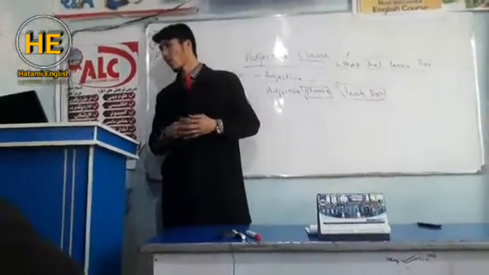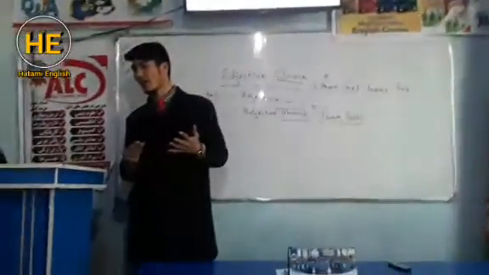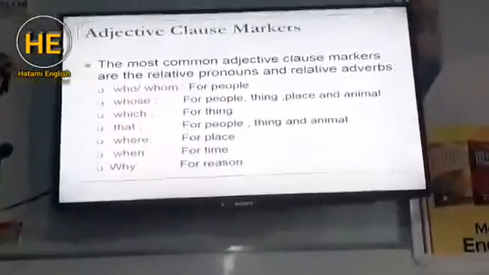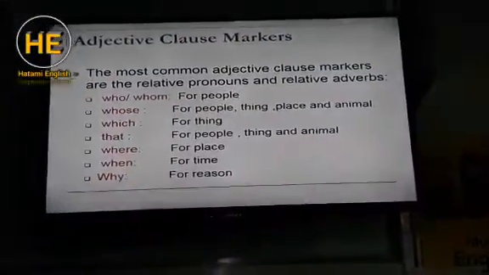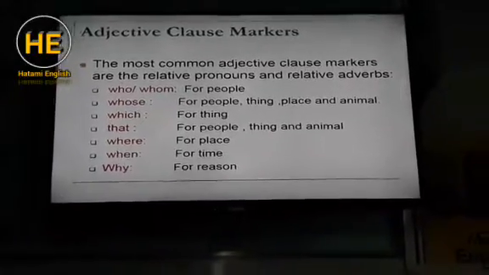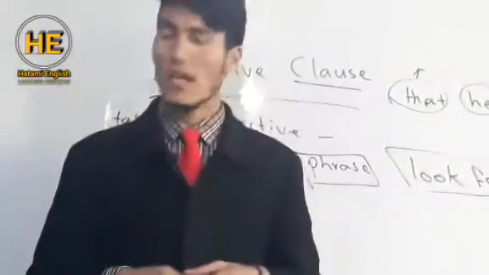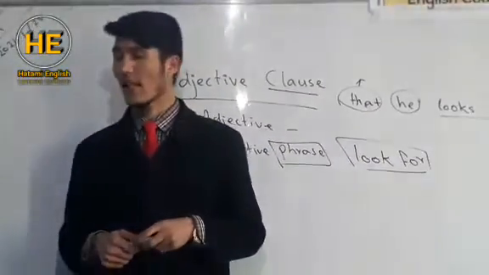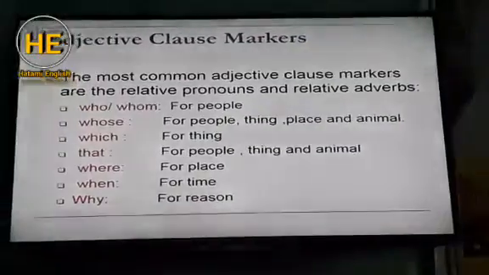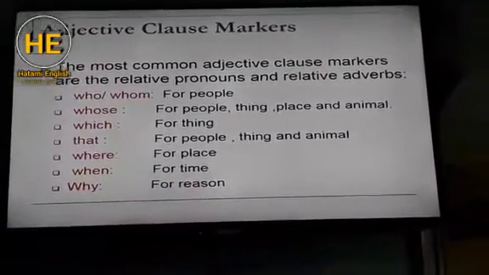See, who, whom, whose: for people we use who, whom and whose; which for things, that for people and things, where for place, when for time, why for reason. These are the words that we call adjective clause markers. If these words are used at the beginning of a clause, we call that an adjective clause.